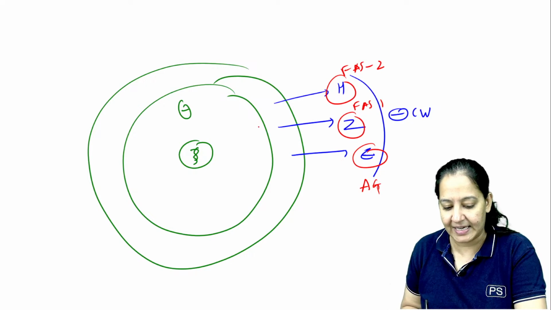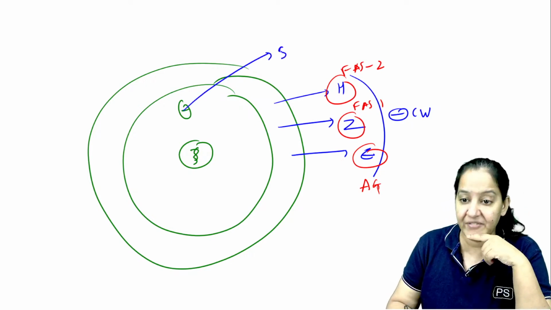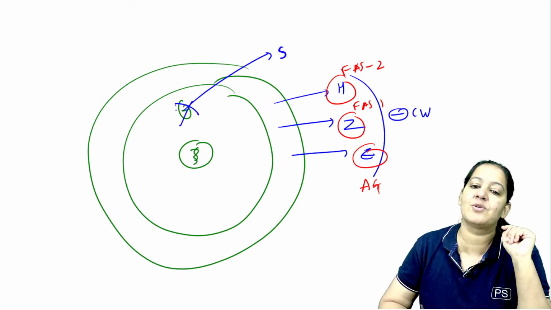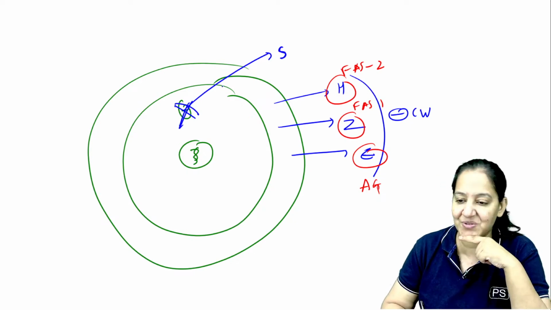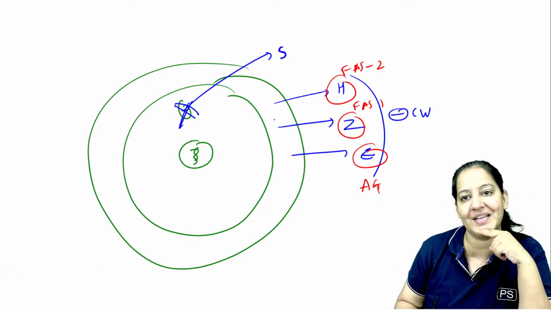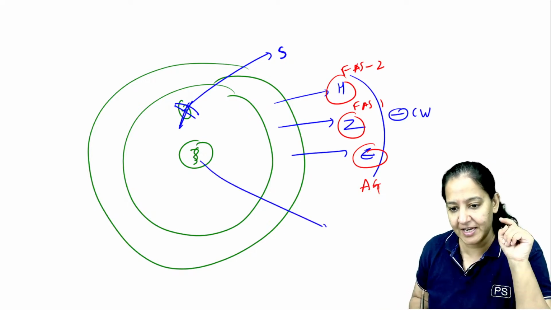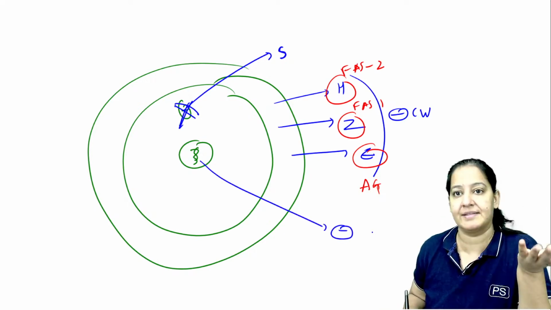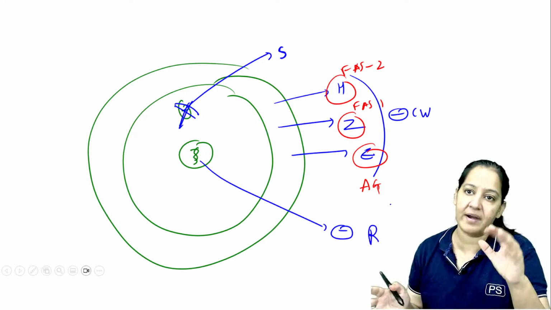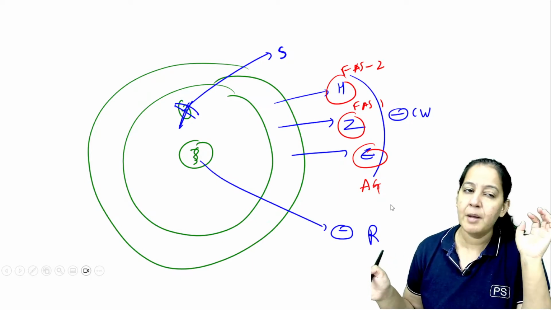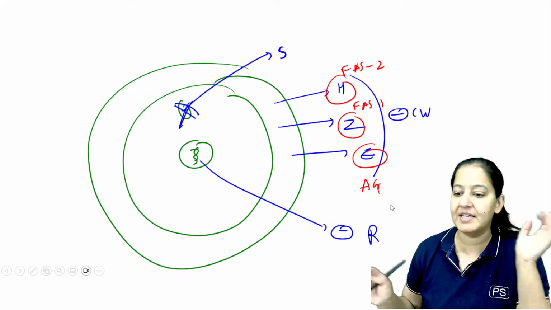Now the matter of S. S you already know, S is an aminoglycoside. If it is an aminoglycoside, it inhibits protein synthesis on the ribosome, by inhibiting step number 1, initiation. So streptomycin is an aminoglycoside that inhibits protein synthesis. And the remaining one is R, rifampicin. Rifampicin inhibits RNA synthesis, R for R. Rifampicin inhibits DNA to RNA conversion. There is no DNA to RNA conversion because the enzyme required for it is inhibited by rifampicin.